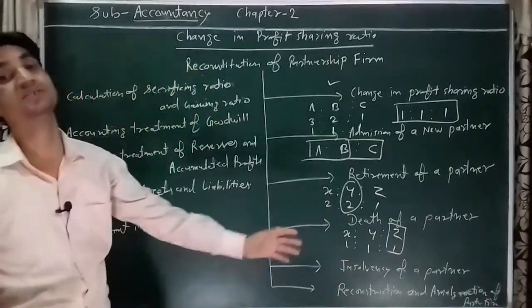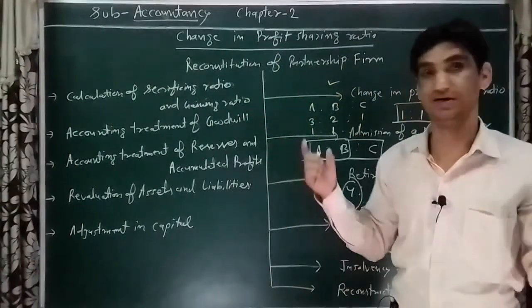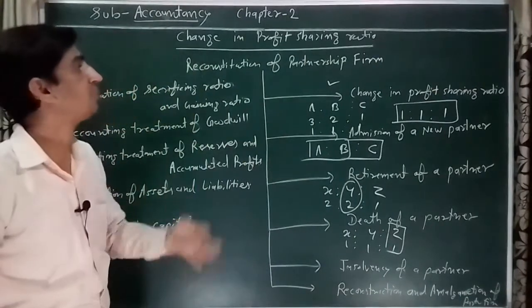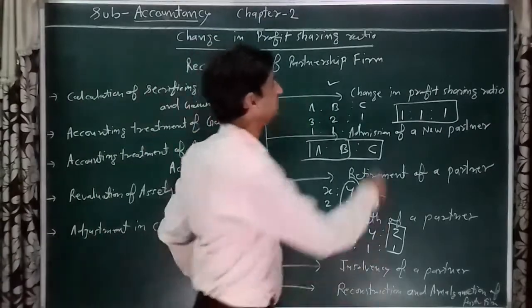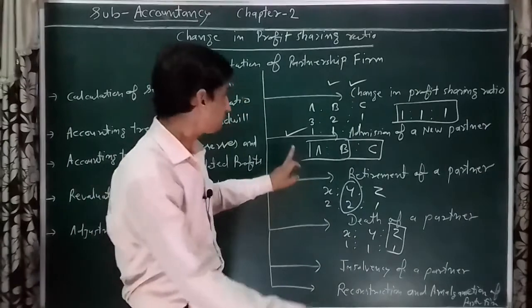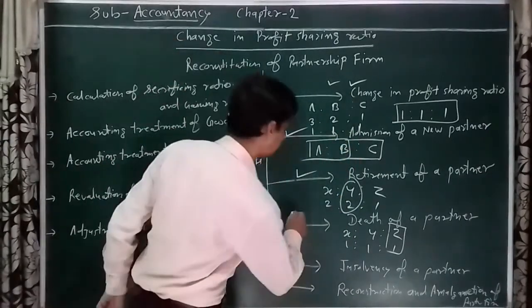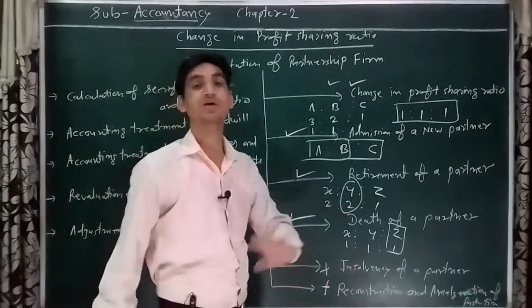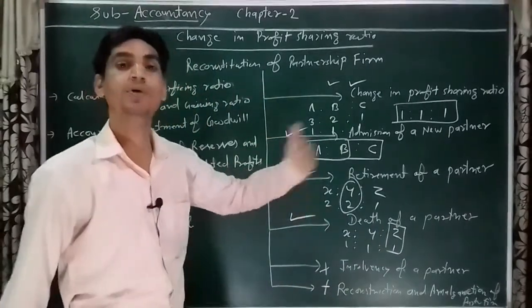These are the six conditions in which reconstitution of a partnership firm happens. I hope you understood the basic concept of reconstitution of a partnership firm. These are all our chapters. Now the second chapter is change in profit sharing ratio. The third chapter is admission of a new partner. The fourth chapter is retirement of a partner. The fifth chapter is death of a partner. These two are not in our 12th standard syllabus. So these four chapters we will discuss here one by one.